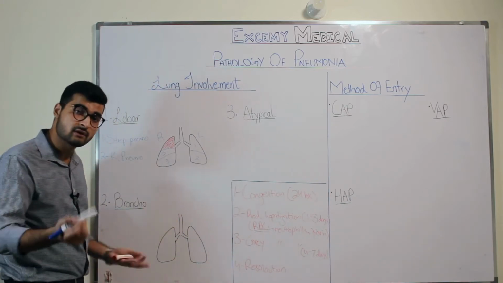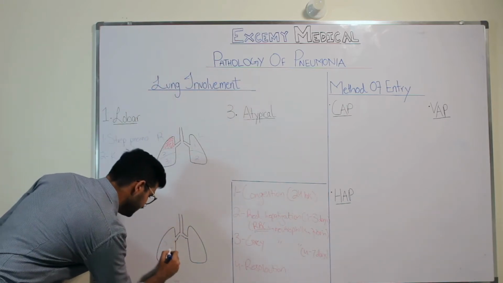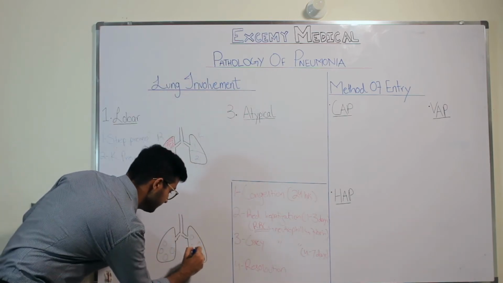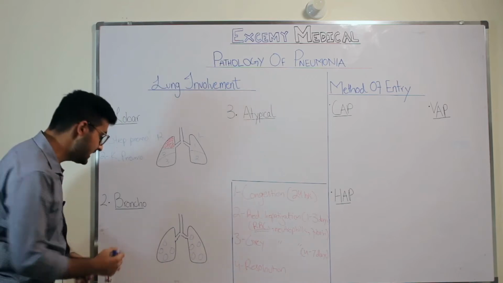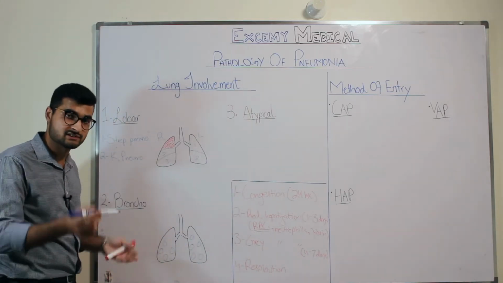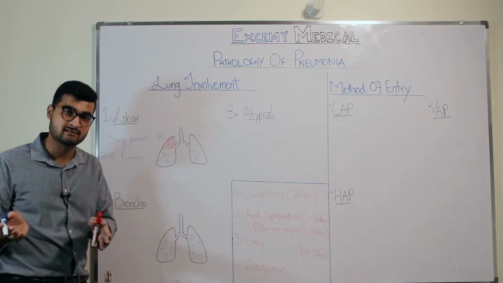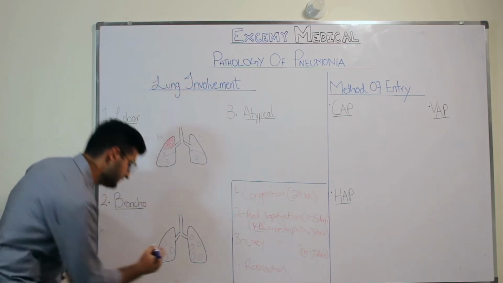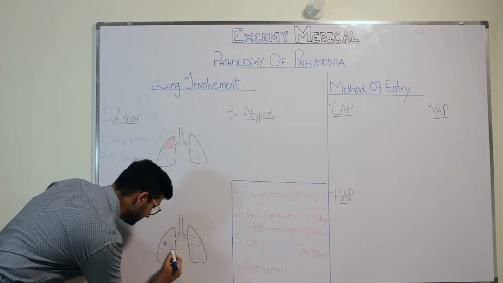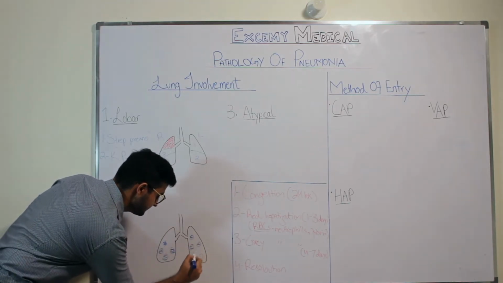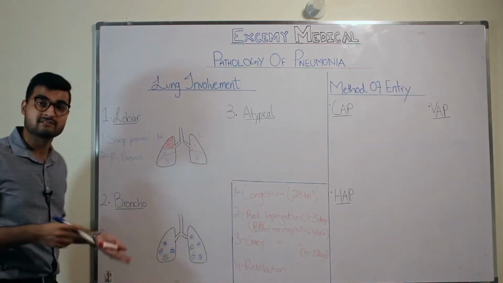So how is it going to look on the X-ray? You will have these white, patchy consolidations all over your patient's X-ray film. This is how it's going to look, and these are going to be white, patchy consolidations, because this is going to be a dense mass, right? Consolidations are dense masses that look white on an X-ray. So they're going to be white in color. This is how your X-ray is going to look. So this is basically bronchopneumonia.